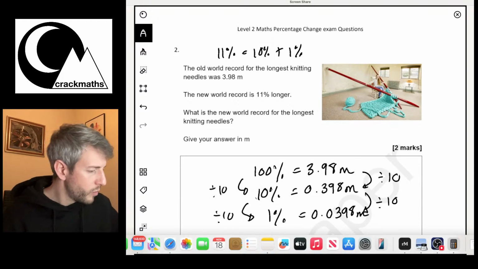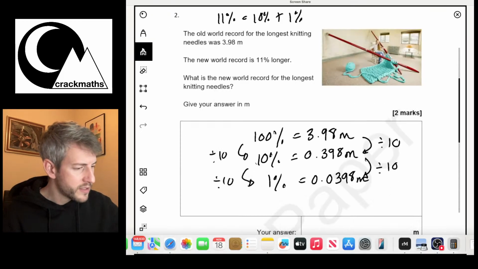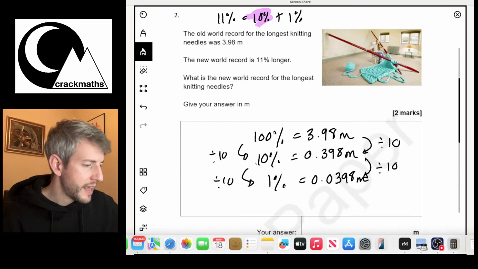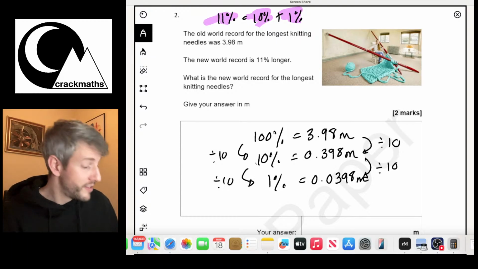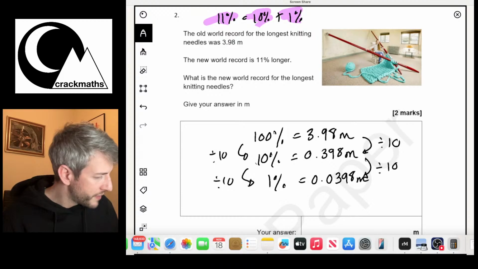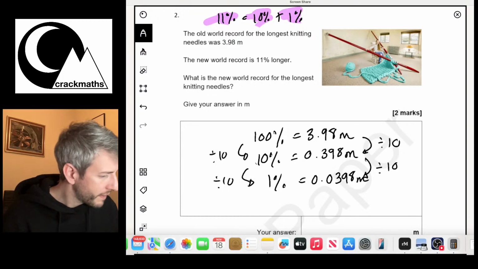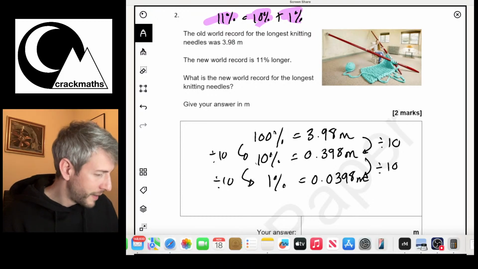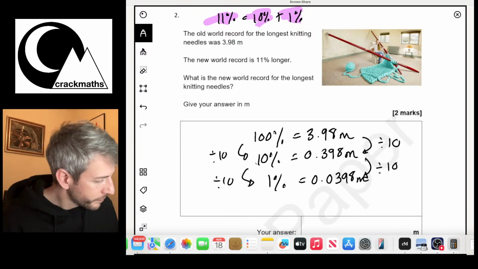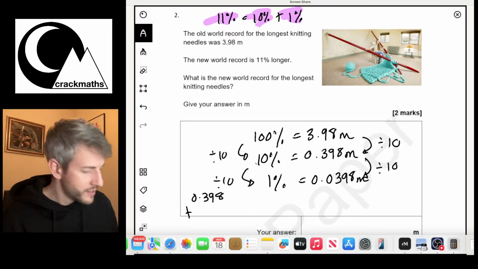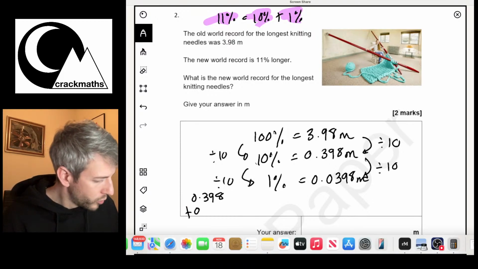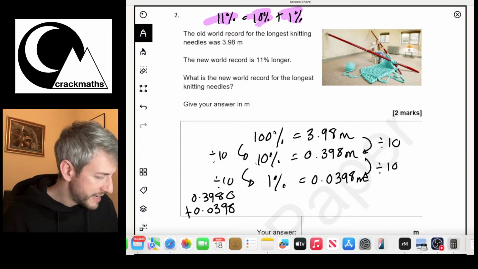Okay, so if I'm looking to do 10% add 1% in order to get 11%, I'm going to write this down here. So we've got 0.398 add 0.0398. I'm going to stick a 0 there so I don't lose the place value.